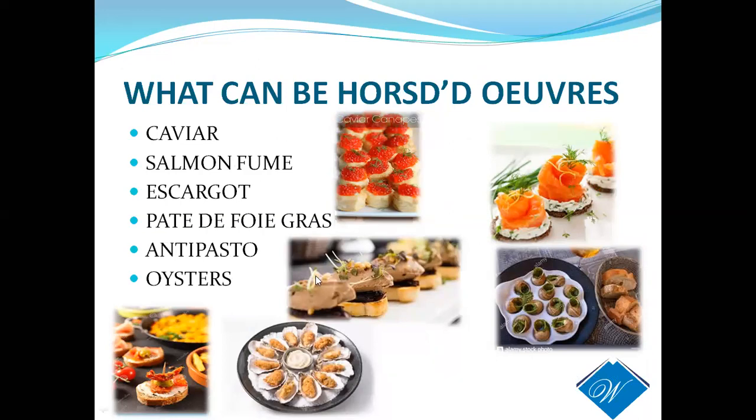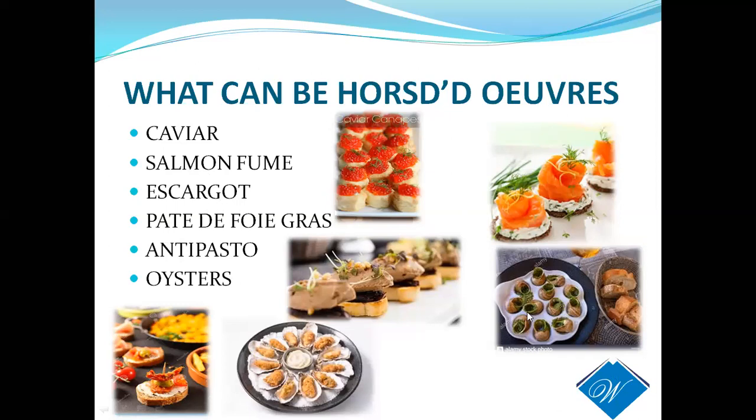Caviar is from the sturgeon family, it is the roe, which is sauteed, and many varieties can be included. And then salmon, we can see, and escargot, which is like snails.